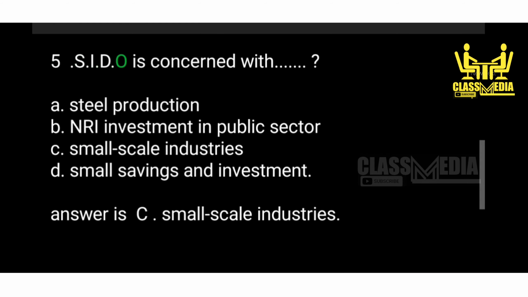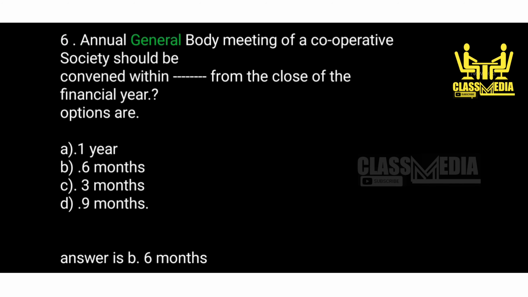5. SIDO is concerned with A. Steel production. B. NRI investment in public sector. C. Small scale industries. D. Small savings and investment. Answer is C. Small scale industries. 6. Annual general body meeting of a cooperative society should be convened within dash from the close of the financial year. Options are A. 1 year. B. 6 months. C. 3 months. D. 9 months. Answer is B. 6 months.